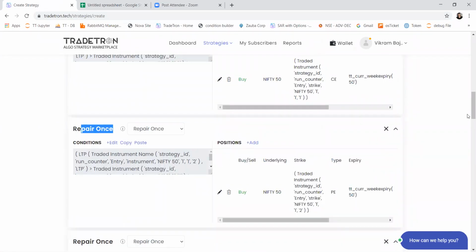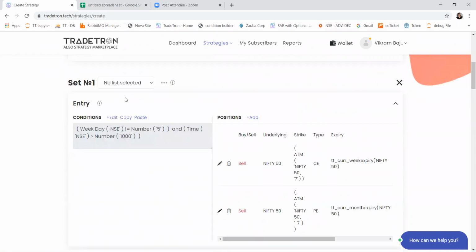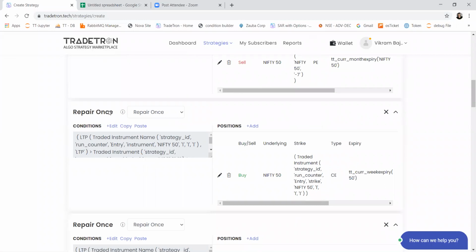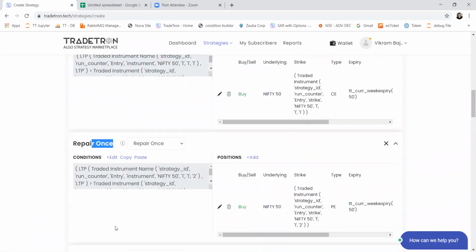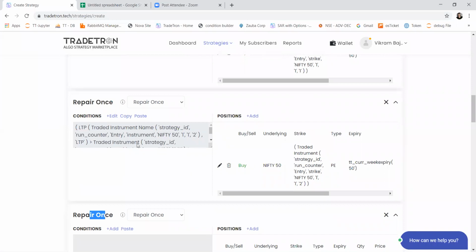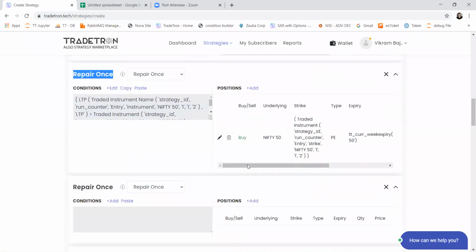So in my set number 1, now I have 1, 2, and 3 repair once conditions, and I want to refer to the second repair once position.